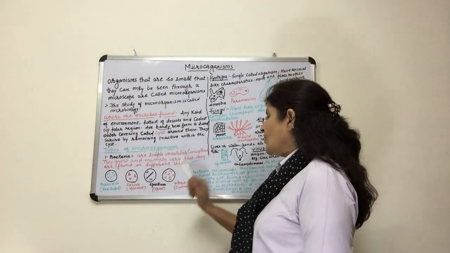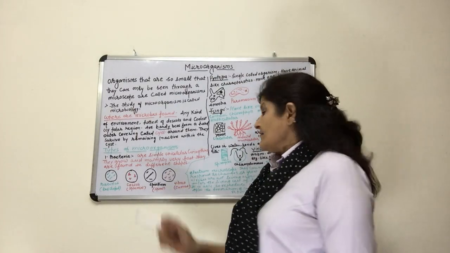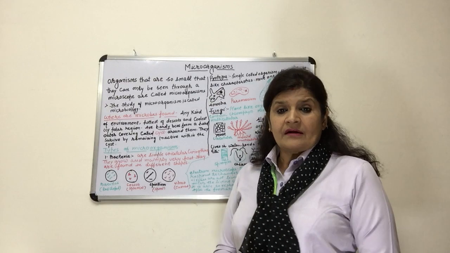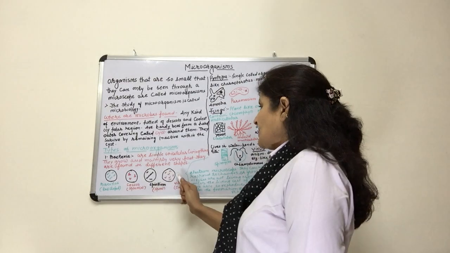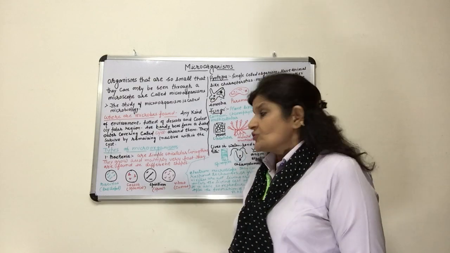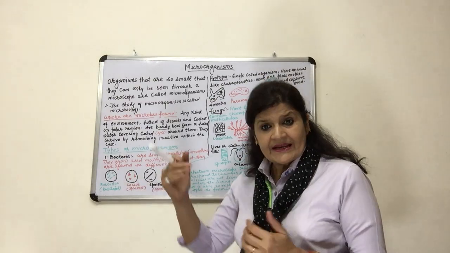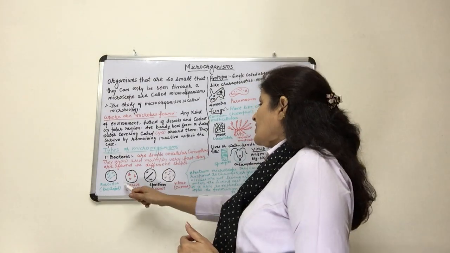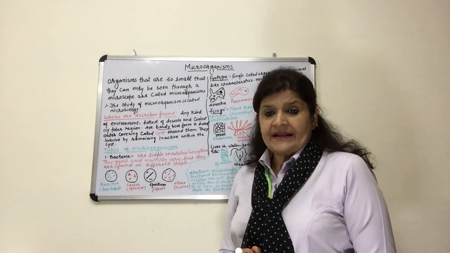Now the fourth is vibrio, and vibrio is found in a curved shape. This is another shape of bacteria. So here I have told you, we have learned about four shapes of bacteria.